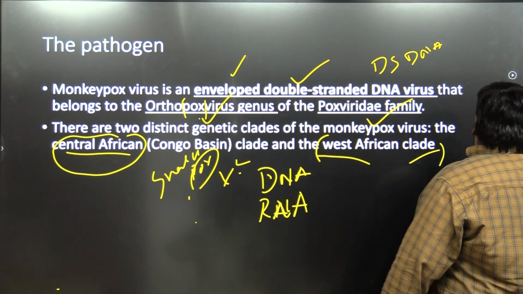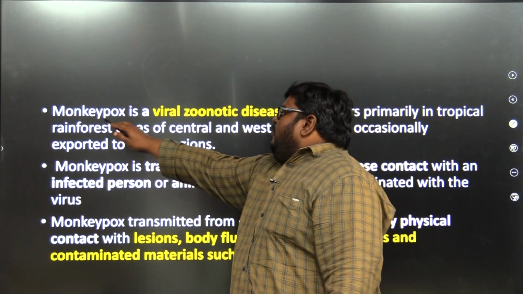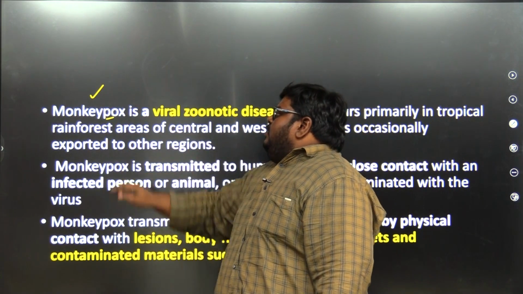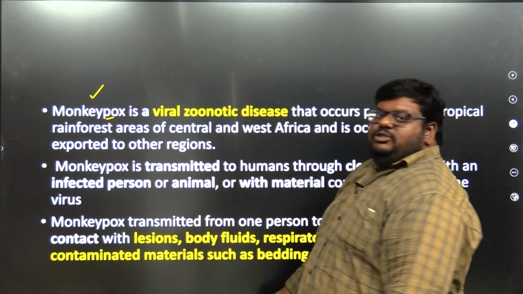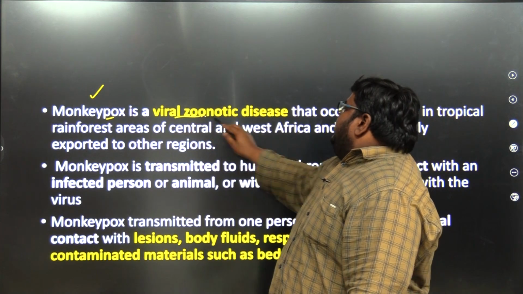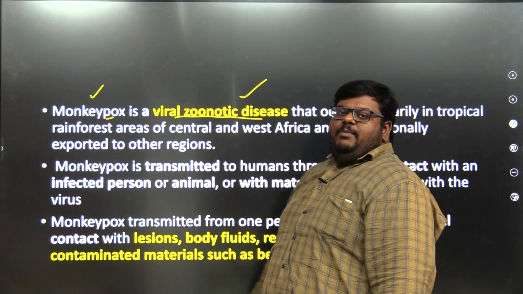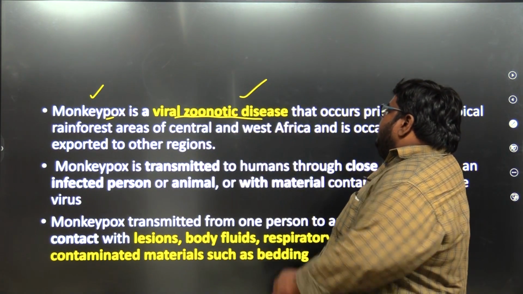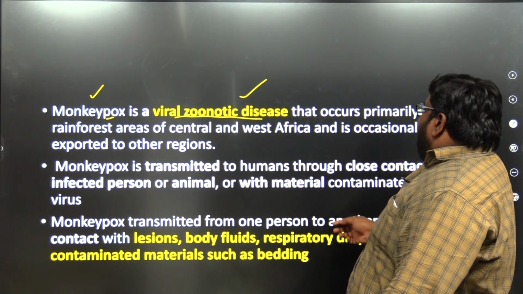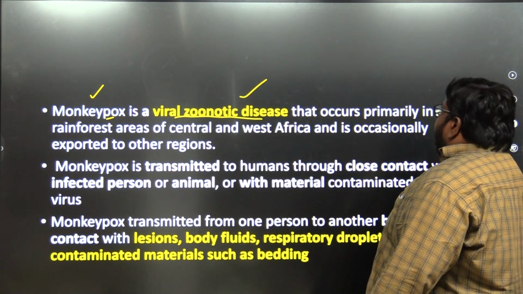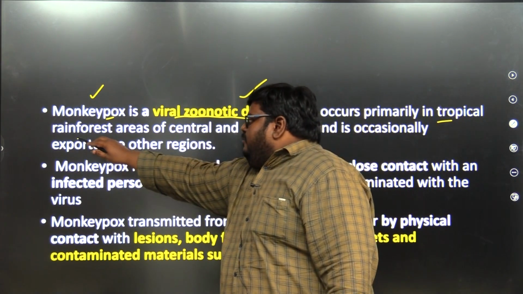Let's go to the next slide. Okay, what is monkeypox? What do you term a monkey? You identify it's an animal. It's a zoonotic, okay? It's a viral zoonotic disease because it is coming from an animal. It can be termed as a viral zoonotic virus that occurs primarily in tropical rainforest.